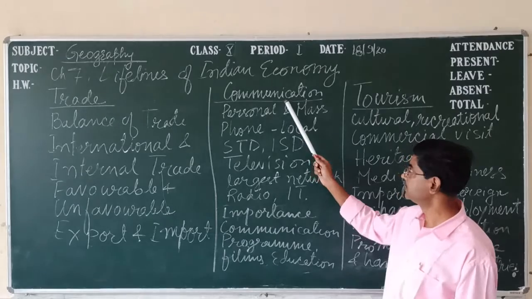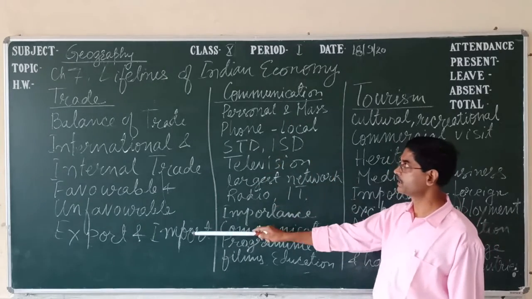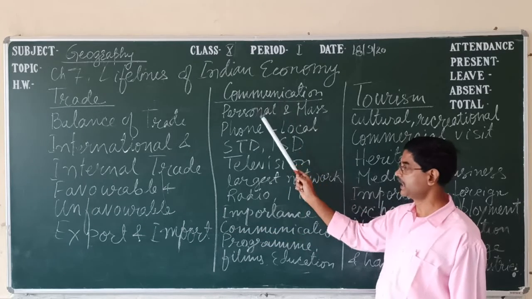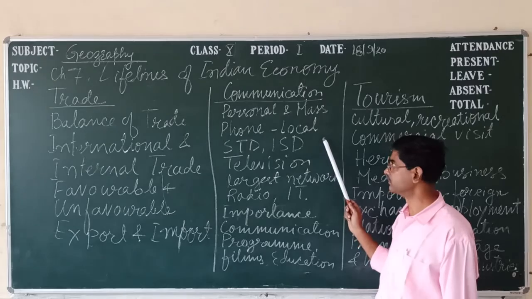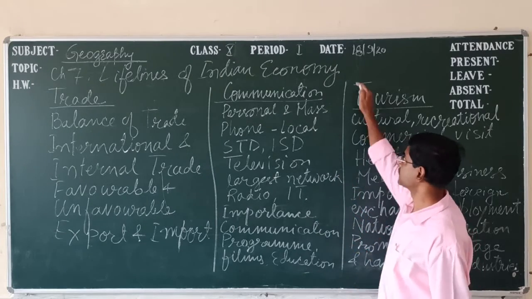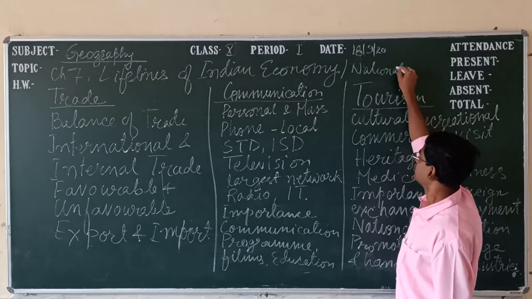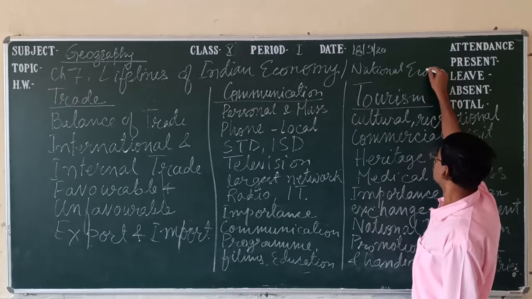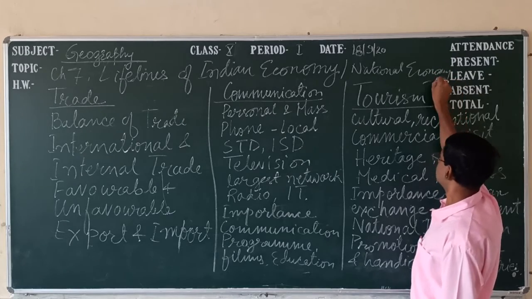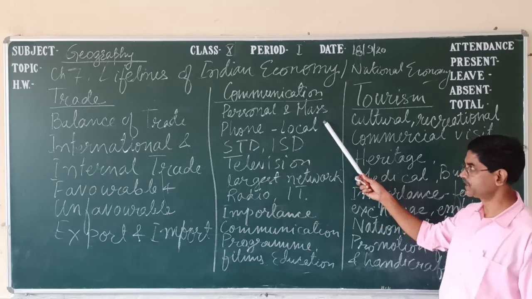Now come to communication. This is also a lifeline of the Indian economy, or we can say national economy. Both are the same. Next, come to another point, that is communication.